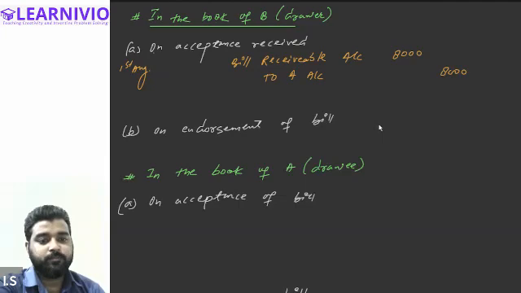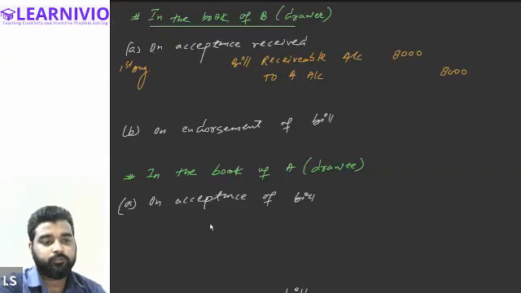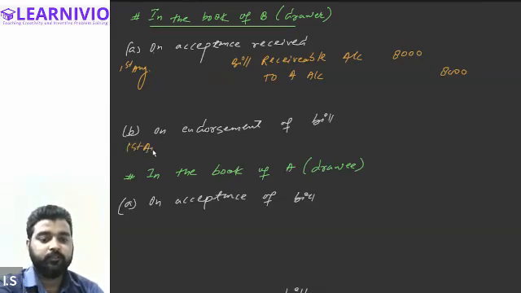Okay. Now this bill is endorsed to C. This bill is not basically held by the drawer. This is endorsed by B to C. See, it is written in the question that immediately after receiving the bill, B endorsed it to C in payment of his debt. Okay. So on 1st August, on the same day, this bill has been endorsed to C.